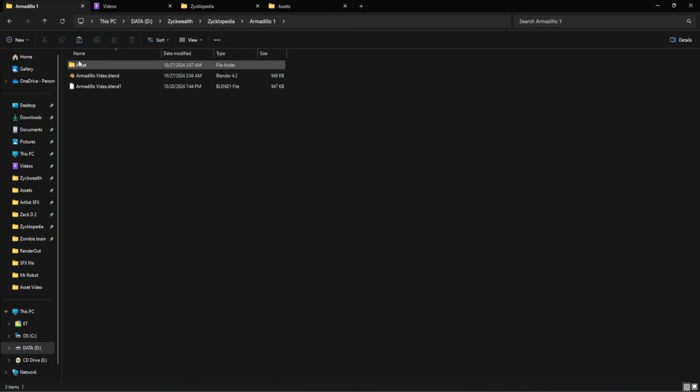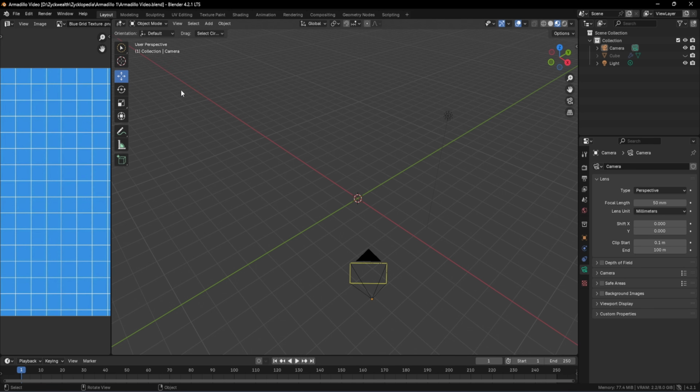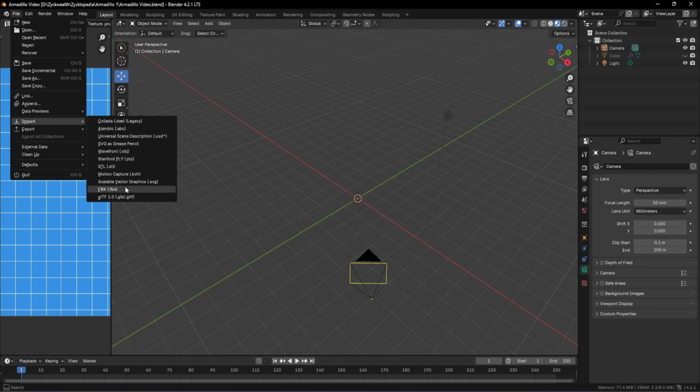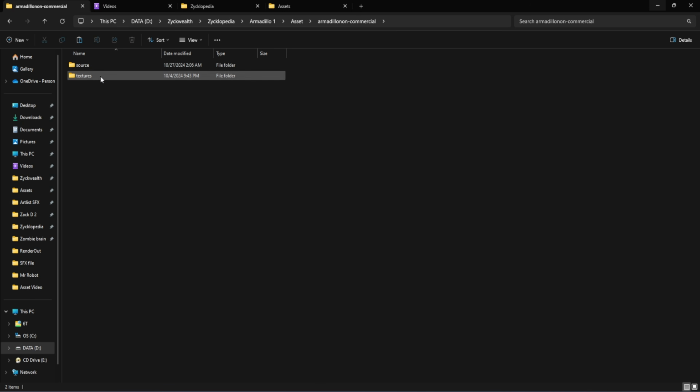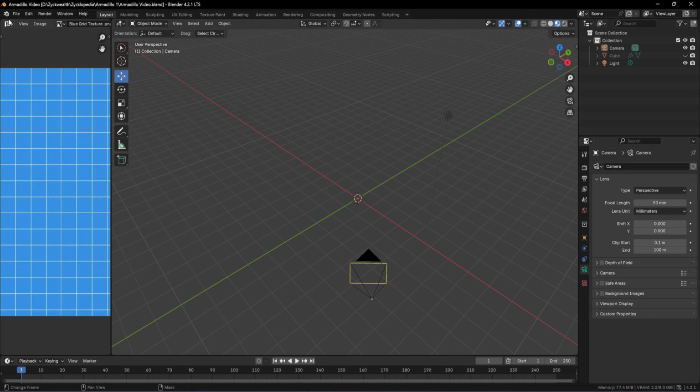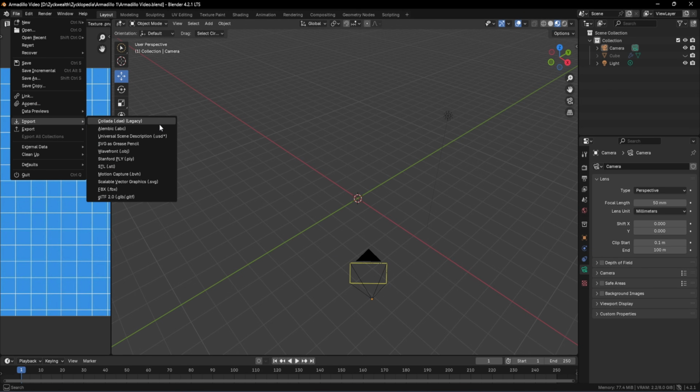The next thing to keep in mind is to go to your assets and find what kind of file type it is. So this one is a .fbx file, so it can be easily imported with the .fbx option. This one is also an fbx. For the bullet, there are three different file types. The first one is a blend file, then there is a .dae file and also an obj file. Also, this armadillo is a .glb file. Whenever you click on import, you can see all these options over here. If Blender supports these options, it can certainly be imported into our scene.